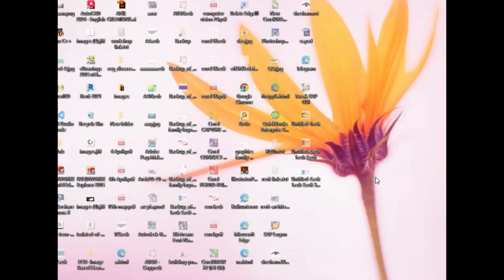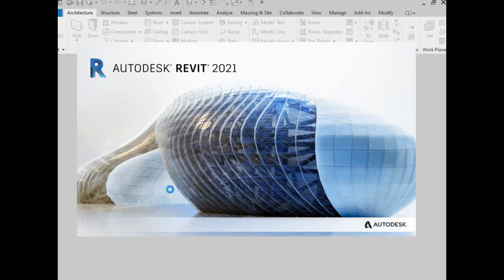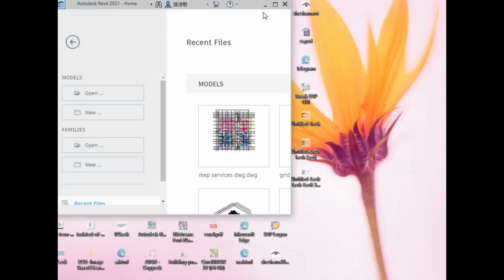Hi everyone, I am AutoCAD faculty of NGCC Software Technologies. So today we are going to learn how to correct the clashes in the duct system of HVAC in Revit. So let's just start with Revit.